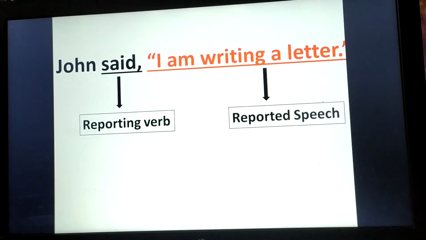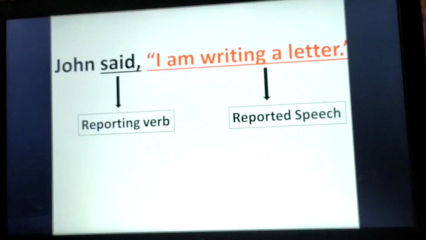Now I will let you know about the structure of the sentence here. First of all, we have to know what is the reporting speech, what is the reporting verb, and what is the reported speech.